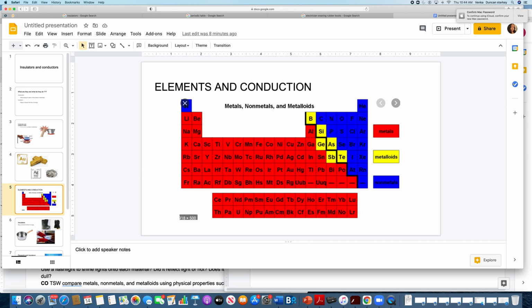Some are better than others, such as copper, which is the best conductor of heat and electricity, and lead, which is not such a great conductor of heat and electricity. But nevertheless, all metals have the characteristic or the property of being good conductors. As you can see, all the metals are located on the far left side of the periodic table. These metals are good conductors.